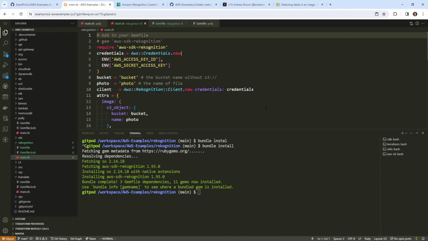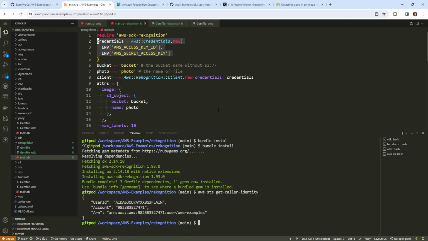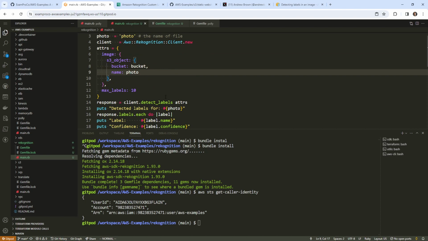So, we required it. We don't need this because, well, you might need it depending on what you do, but I'm just going to go ahead here and say get caller identity, STS get caller identity. But I already have these set, and this basically will happen automatically, so we can just take this part out. All right. And I think we can pass along a file via HTTP, but we'd have to base64 encode it, and I'd rather just put something in an S3 bucket. That's what we're going to do here today.